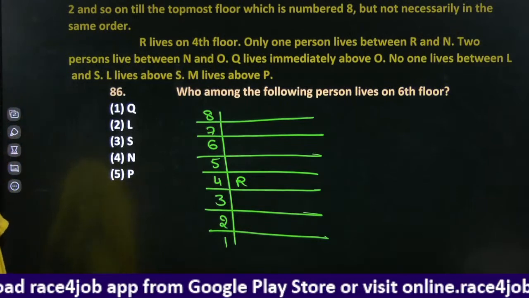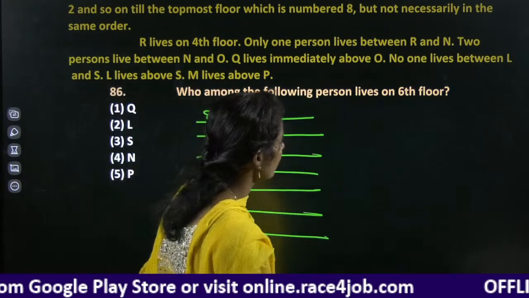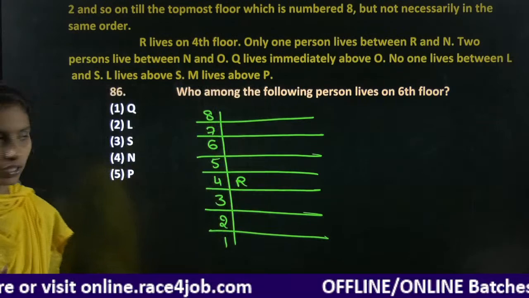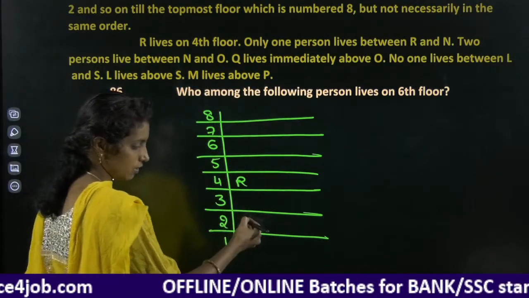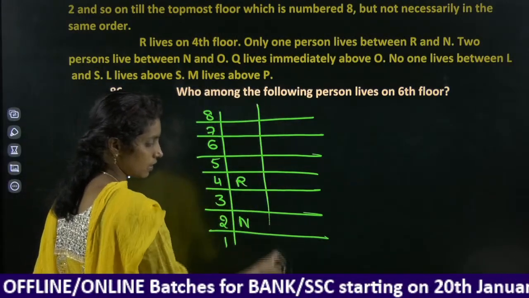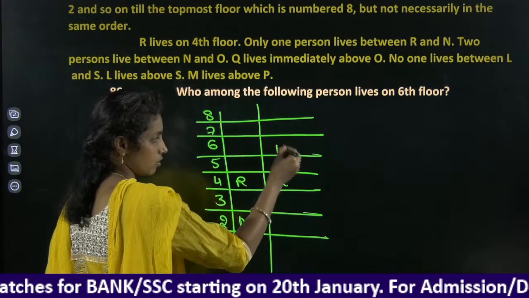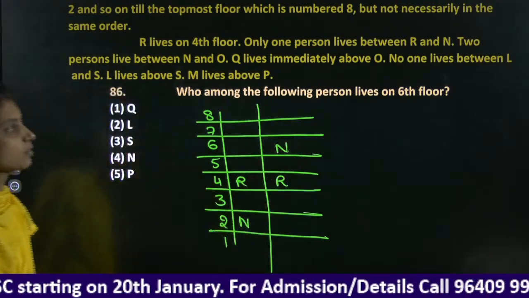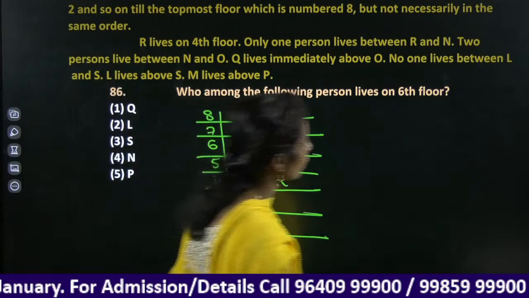Only one person lives between R and N. In between R and N, we have only one person. It may be considered N in the down. Consider N below, and consider N above. Two possibilities. Right?